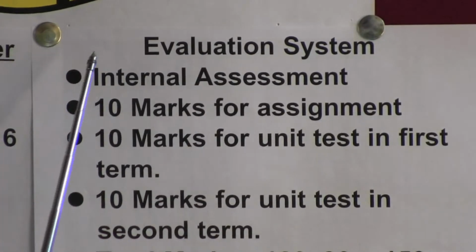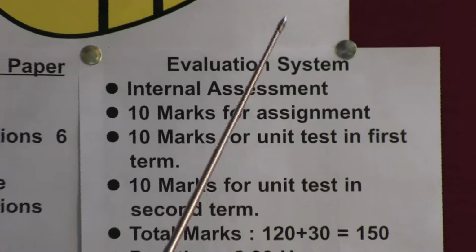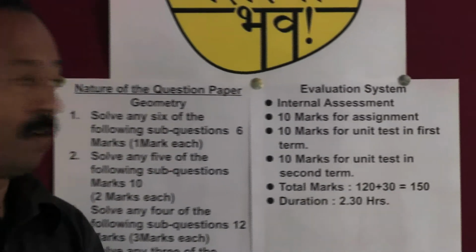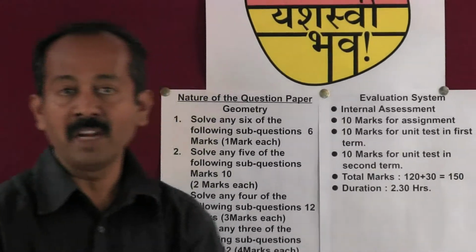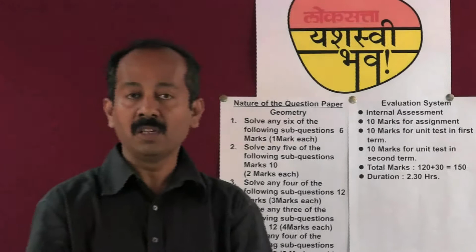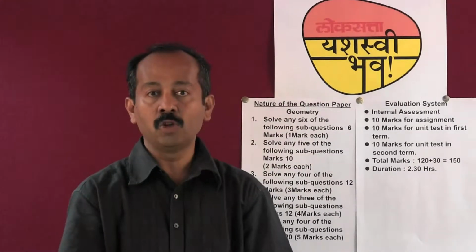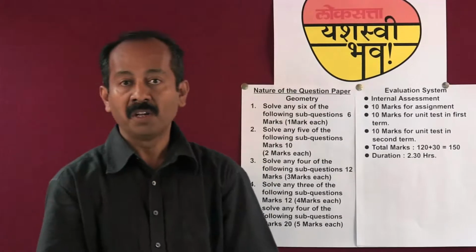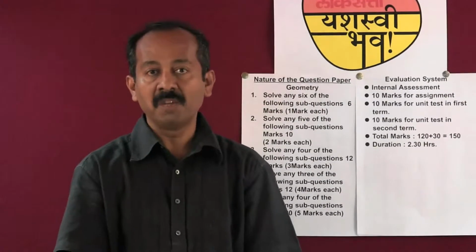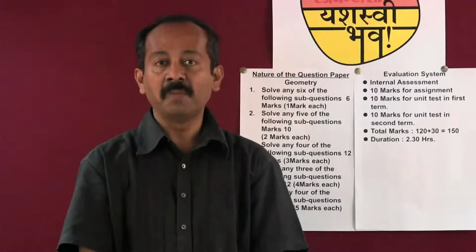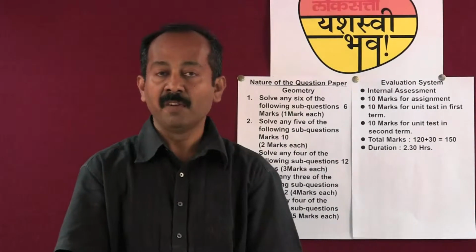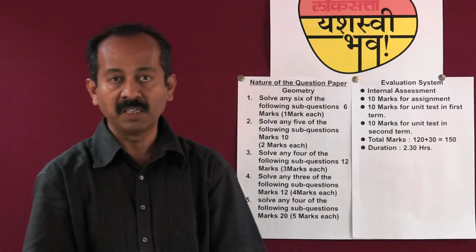Now let us go through the evaluation system. The evaluation system has been changed from the year 2011-12 in the subjects of algebra and geometry. For algebra and geometry, there will be a board written question paper of 60 marks each, and 30 marks will be given for algebra and geometry combined in internal assessment.